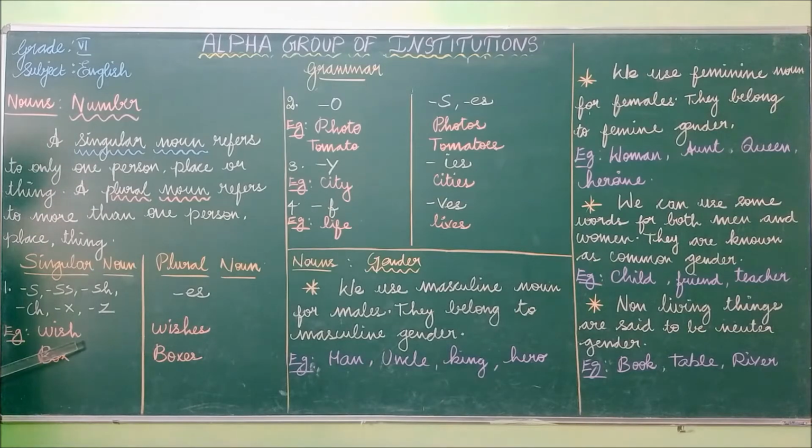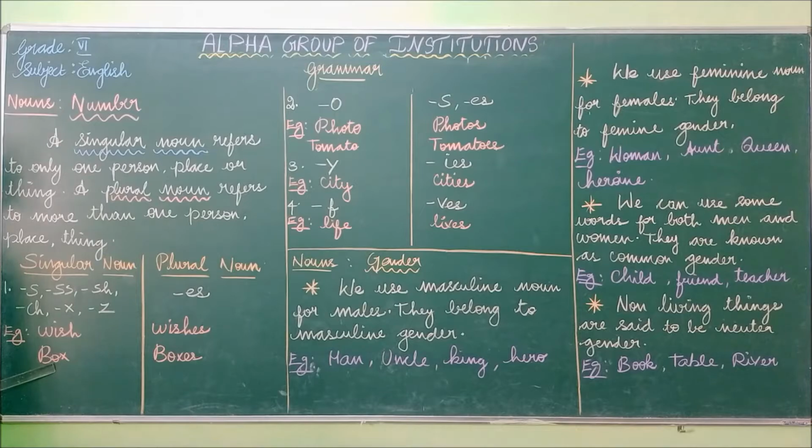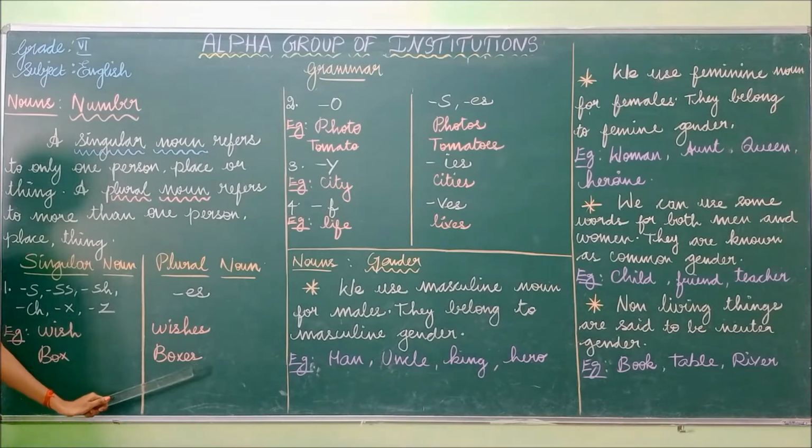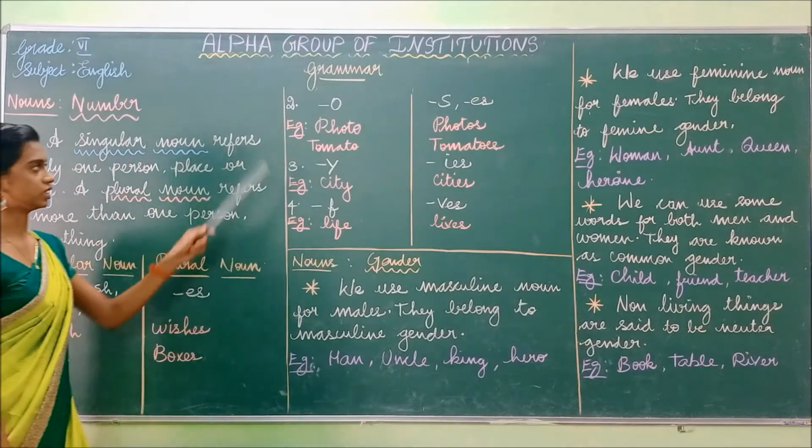The word ends with the letters SH, so we have added ES to make it a plural noun. The second one, box. This word ends with the letter X, so we have added ES to make the word a plural noun. Wish, wishes, box, boxes.